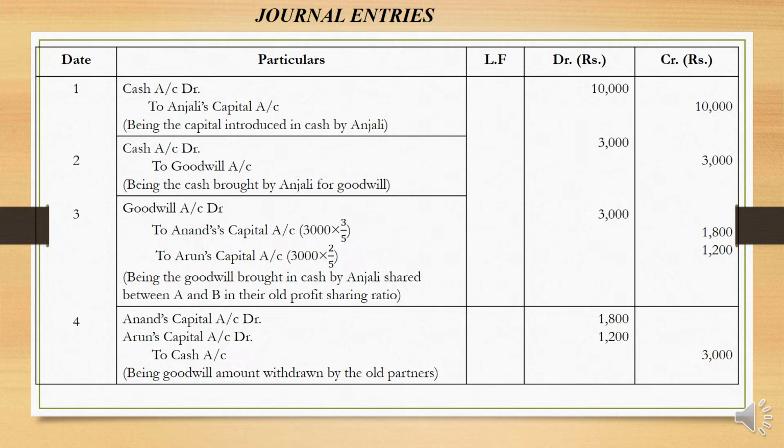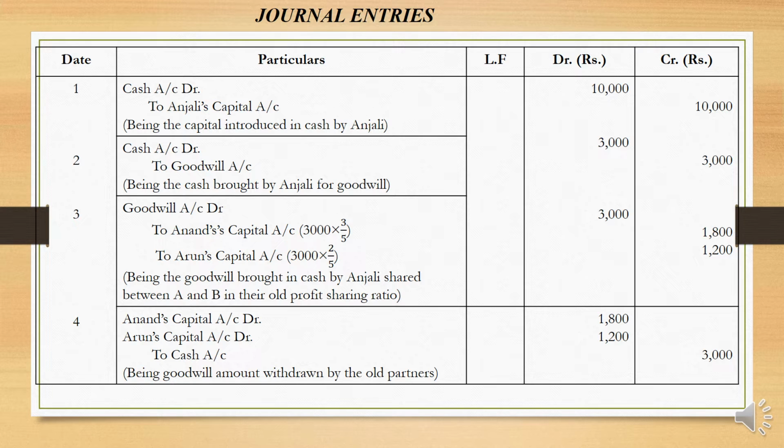Now journal entries. Cash account debit to Anjali's capital account for capital introduced by her, 10,000. Cash account debit to goodwill account. This is the goodwill amount brought in by her. Then this goodwill amount is distributed among the old partners, Anand and Arun. Goodwill account debit to Anand's capital account 1,800, according to the old profit sharing ratio. And Arun's capital account, 3,000 into 2/5, according to the old profit sharing ratio, 1,200.